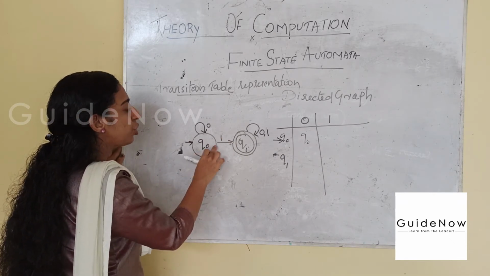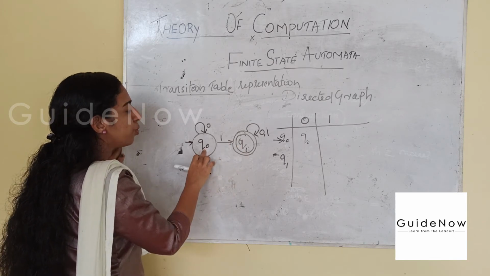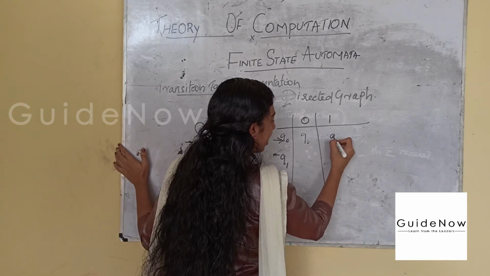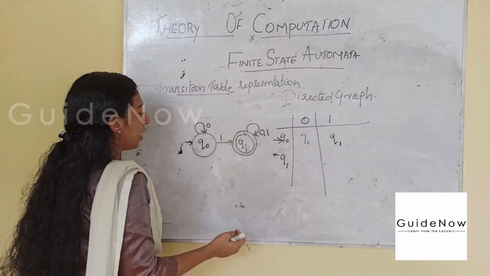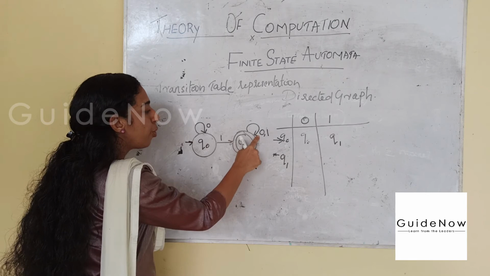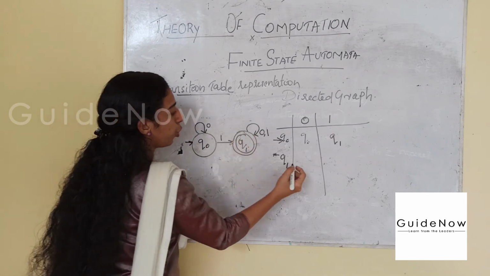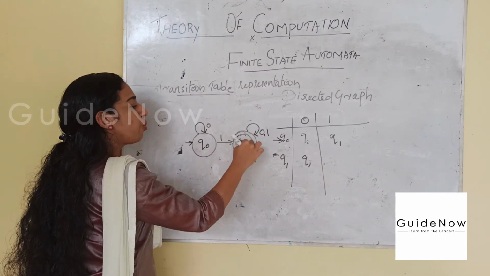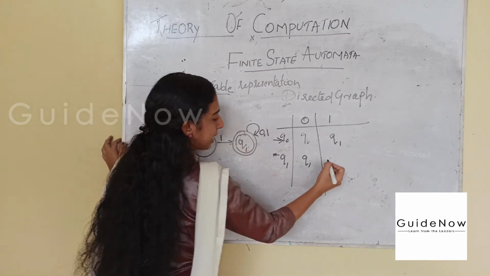It transitions to state Q1, so write here the state Q1. Then Q1 on 0, it is moving on to Q1 itself. On 1, Q1 is also moving, a self loop on Q1 itself.